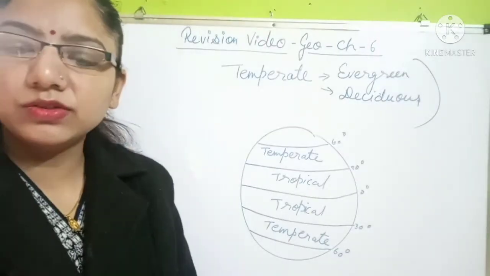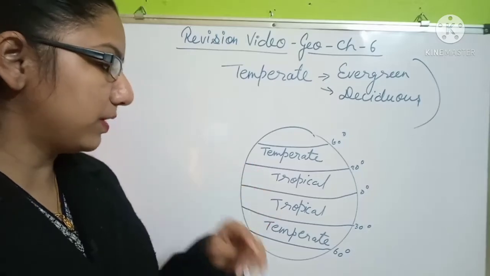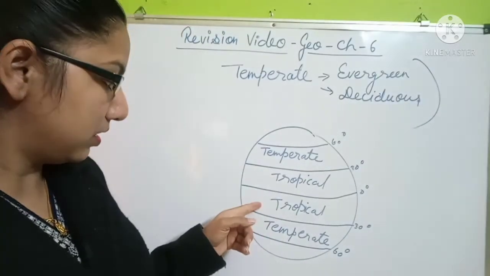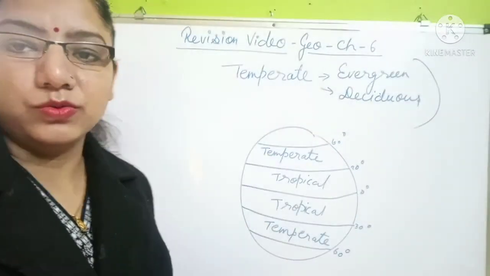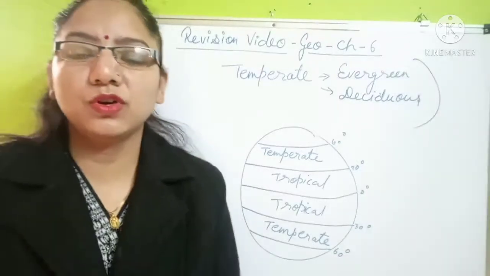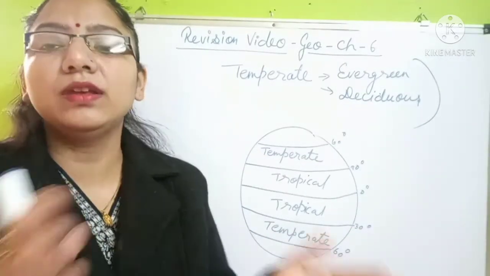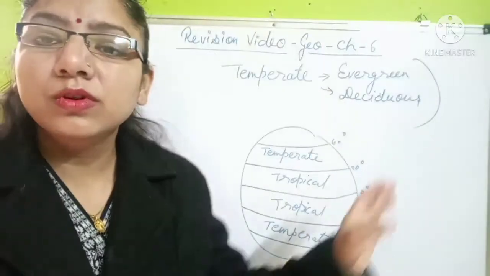So our earth is also divided into 6 zones, that is northern tropical, northern temperate, northern polar zone, same like that, southern tropical, southern temperate, and the southern polar zone. That is a general division. If we talk about after every horizontal line, it is divided into many parts, but in the general division, earth is divided into 6 parts.